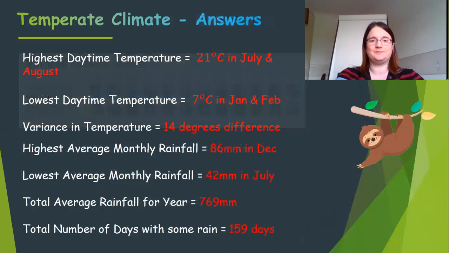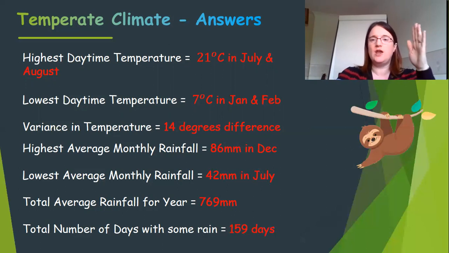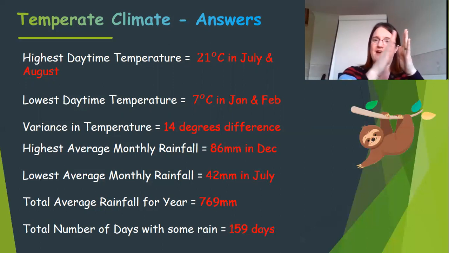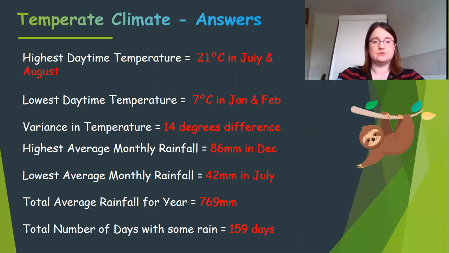Let's have a look. So the highest daytime temperature was 21 in July and August. The lowest temperature, 7 degrees in January and February, which meant that the gap was 14 degrees. So between the lowest and the highest temperature, our temperature in a temperate area, in a temperate biome, varies by 14 degrees, sorry, between 7 and 21. So it's not a huge variety. We're not going really, really hot and then really, really cold.